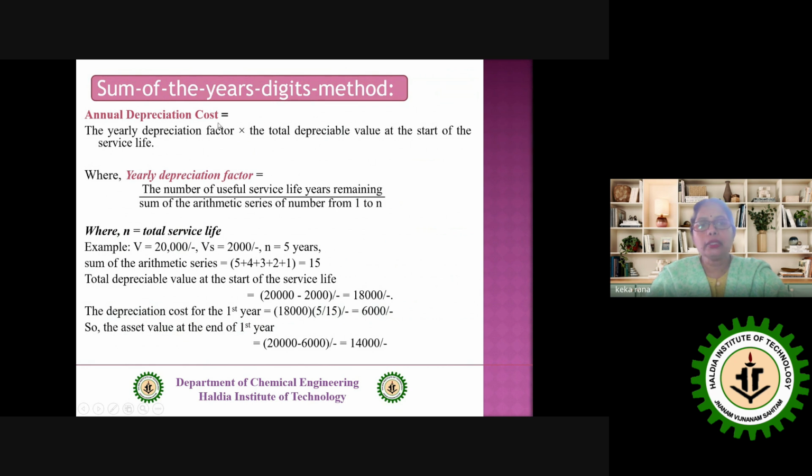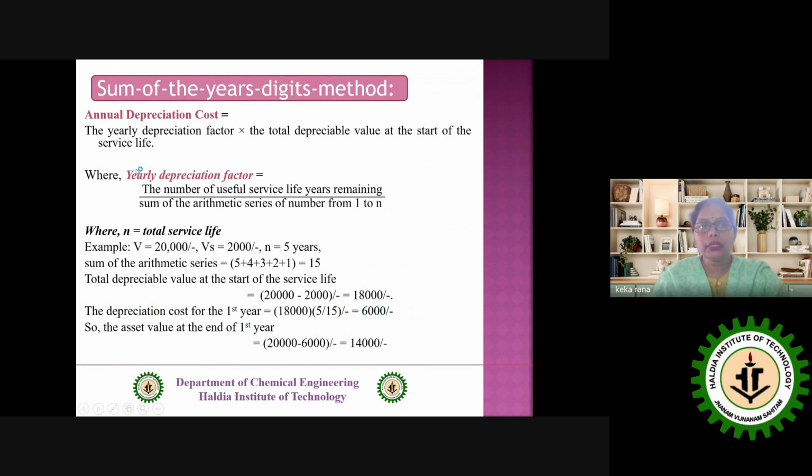The annual depreciation cost is equal to the yearly depreciation factor times the total depreciable value at the start of the service life. Now look here, the total depreciable value at the start of the service life, how can we find that? V equal to 20,000, salvage value equal to 2000. That means throughout this n equal to 5 years of service life, the total depreciable amount is 20,000 minus 2,000 equal to 18,000. That is clear to everybody?